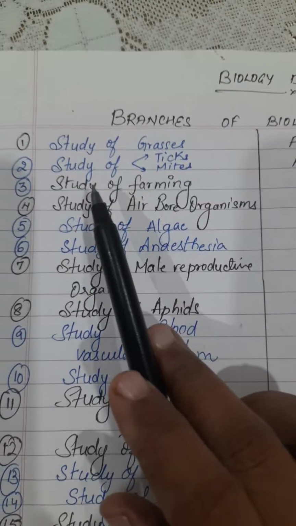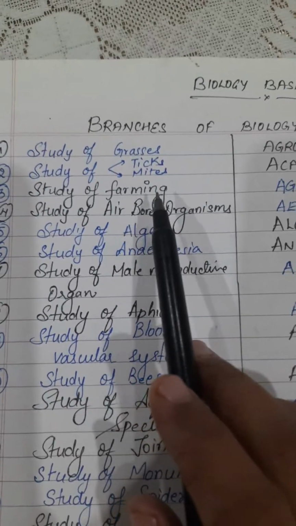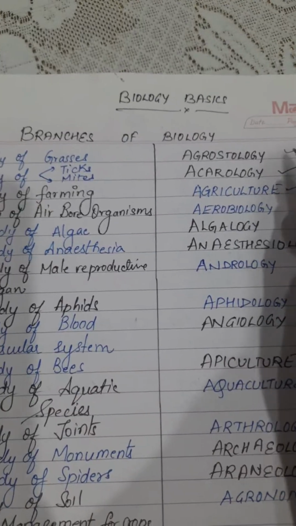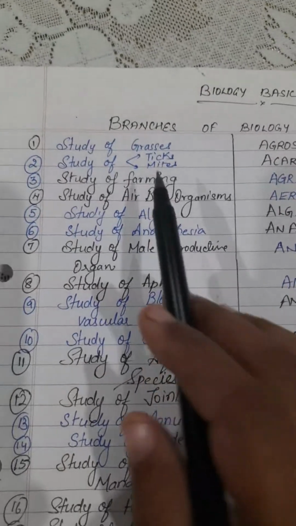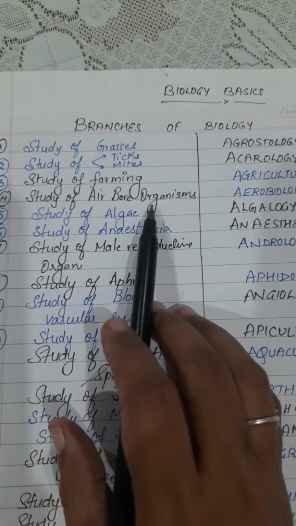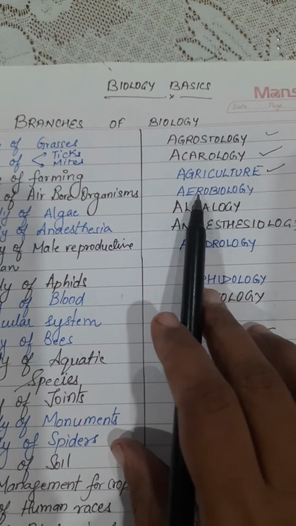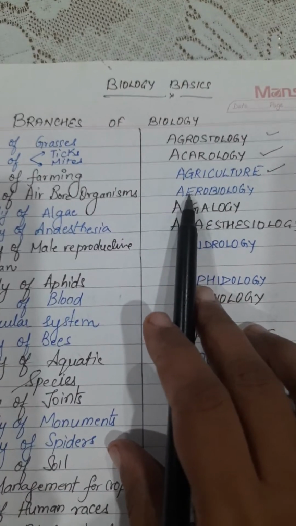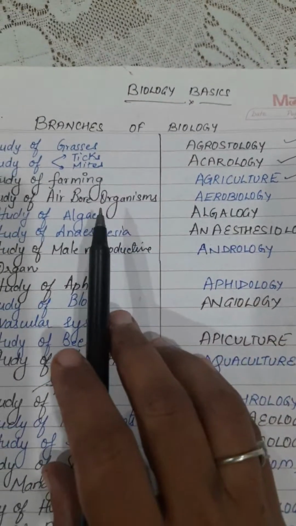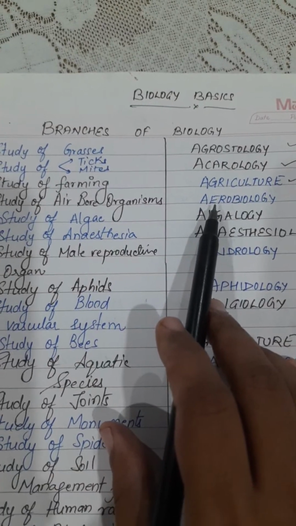Now this I think everybody knows the name. So the next is the study of farming. The study of farming is known as agriculture. I already told you this is very simple. The fourth one is the study of the airborne organisms. The branch of science that deals with the study of airborne organisms is known as aerobiology. So it means air and biology. The name itself indicates in most cases what it is going to study.